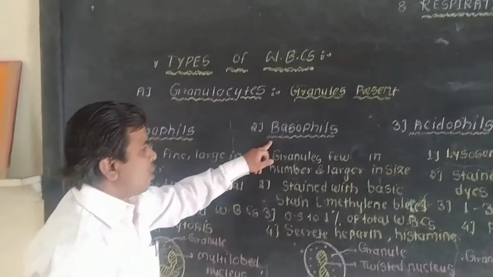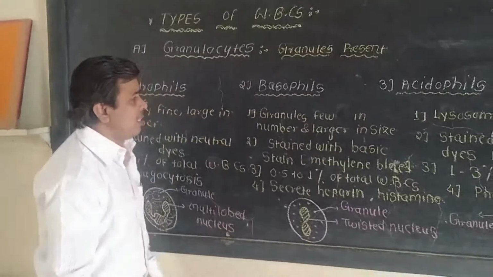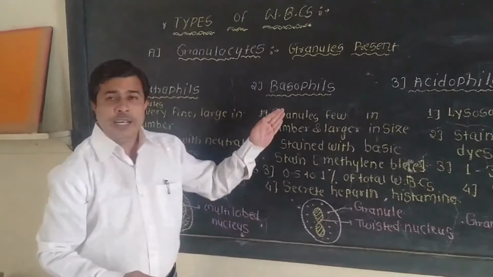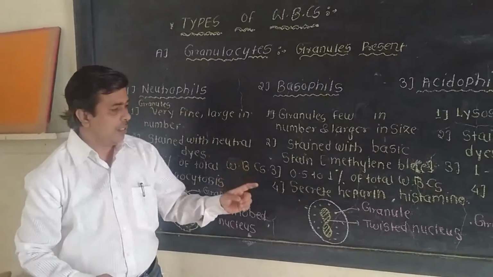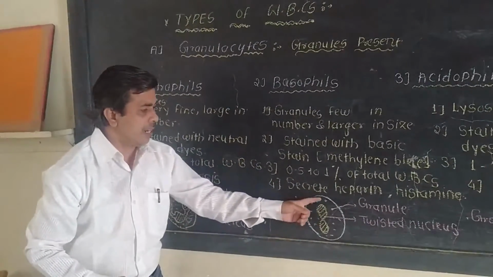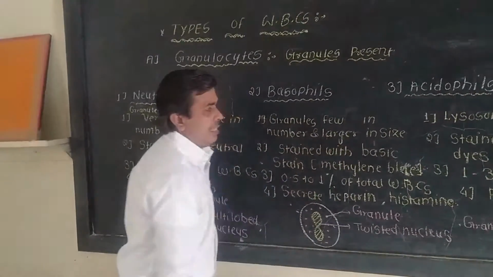Second, basophils. It is the second type of the granulocytes of the WBCs. Here the granules are very few in number in the cytoplasm but larger in size.